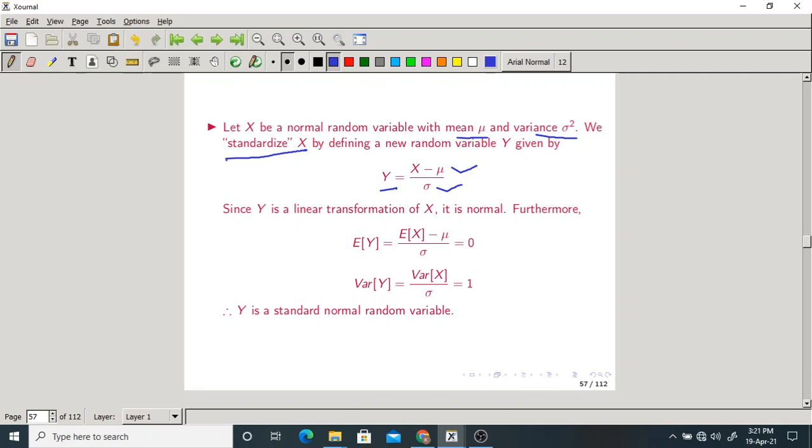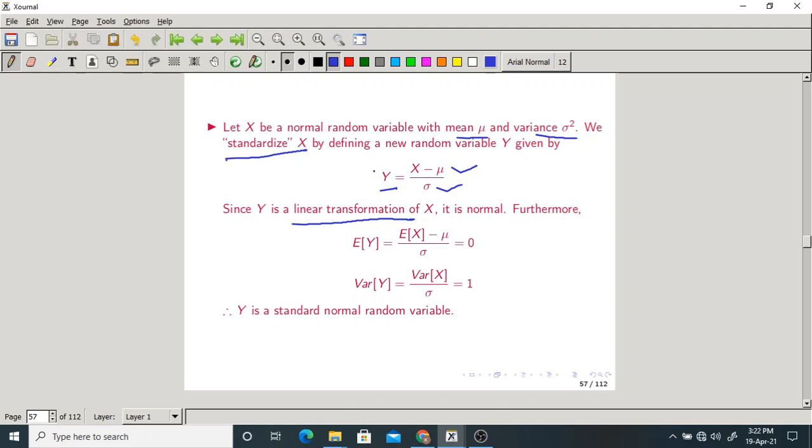They are constants because they are the mean and standard deviation respectively. Now what is y? It is a linear transformation of x. So, as I told you, if x is a normal random variable, y will also be a normal random variable. X is normal, then y is also normal.